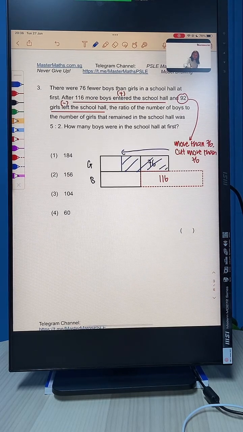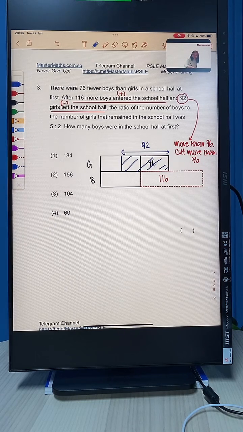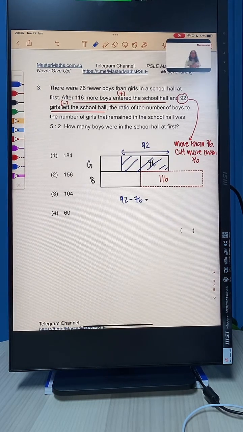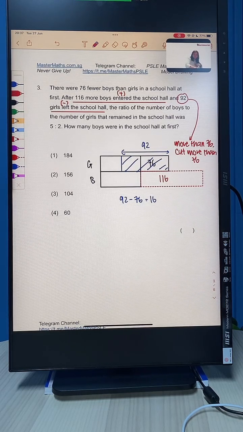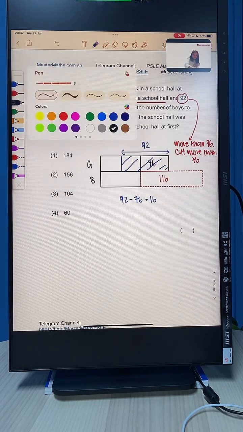And since we already know this is 92, we can straight away find out how much more than 76 that is. So we are going to do that in our first step. 92 minus 76. Do we all get 16? Okay, 92 minus 76 will be 16. So this value here is going to be 16.